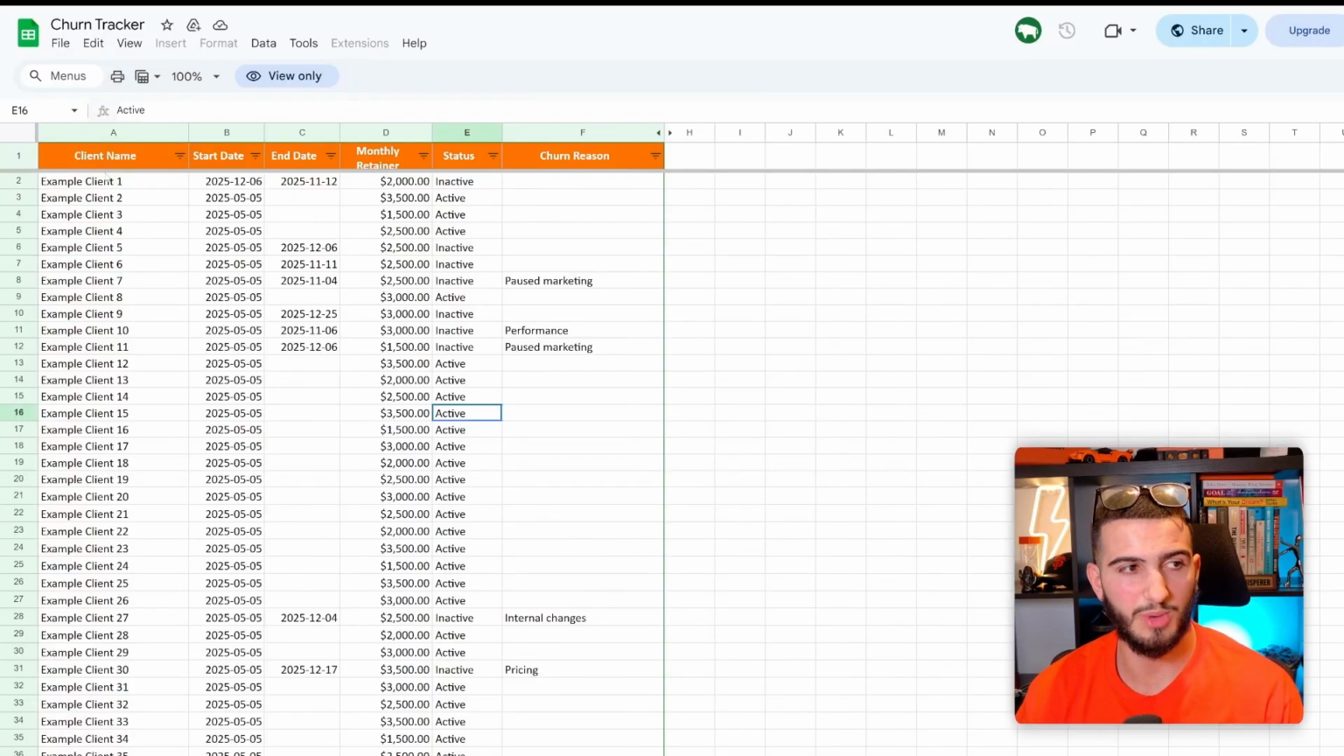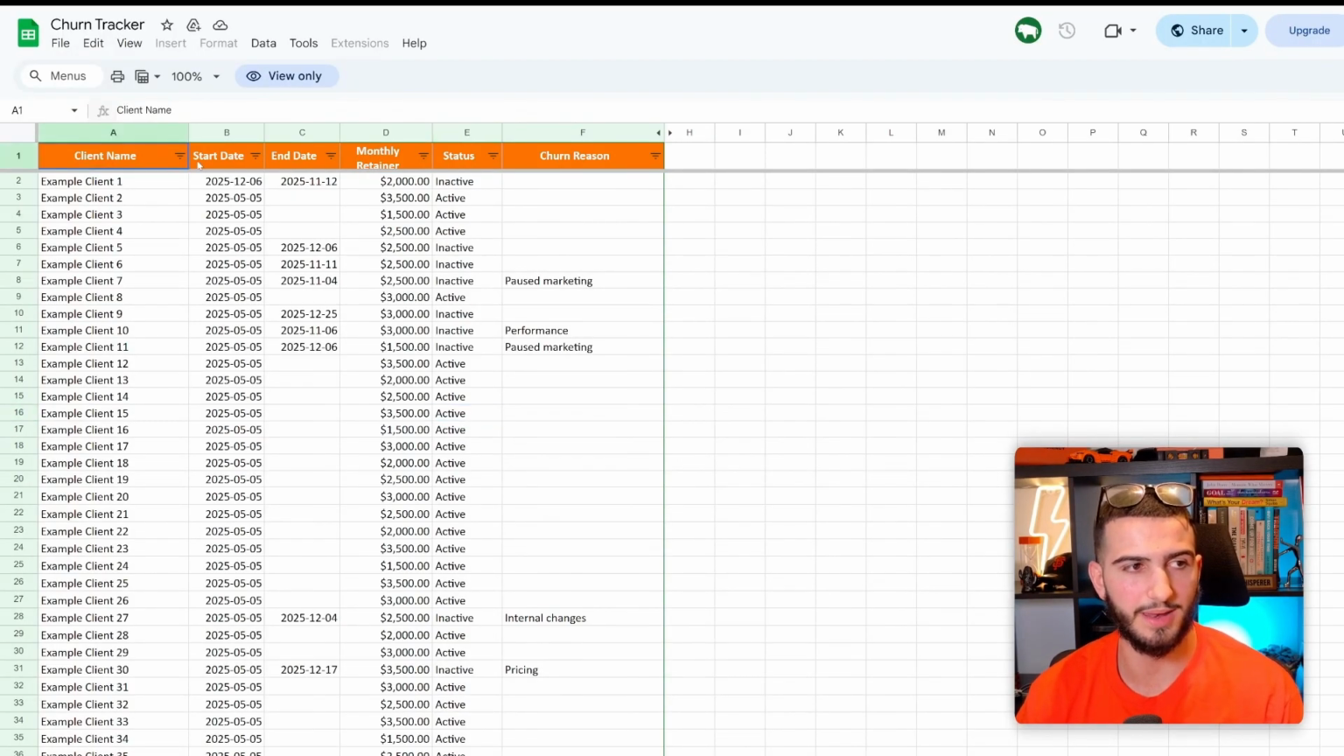And those 6 fields are very simply your client names, the start date for each client, the end date for each client, the retainer for each client, the status for each client, so whether they're active, inactive, paused, wherever it may be, and the actual churn reason, which you fill in whenever they actually leave your agency. This is an example of what that sheet actually looks like.